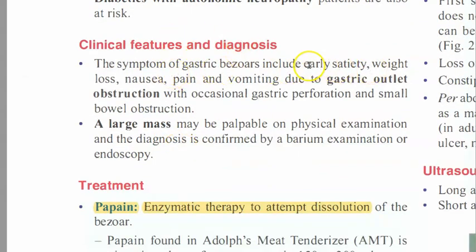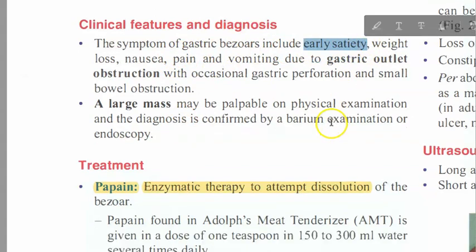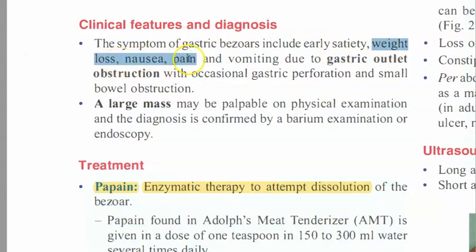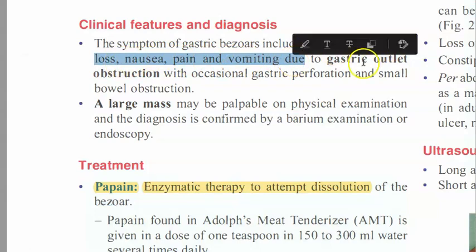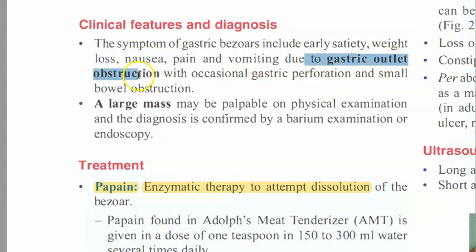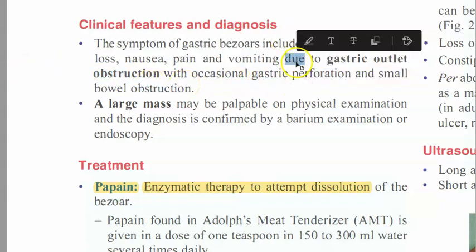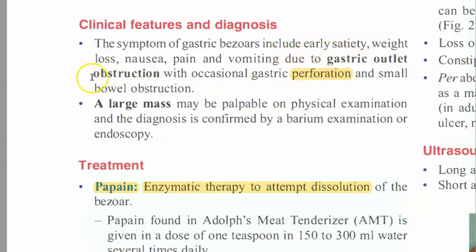They will have early satiety. So even if they eat little, they will feel full, which is actually interesting, right? Instead of doing all those gastric bypass surgeries, ask them to eat hair which will block the stomach and they will feel full. Interesting. No, we are not suggesting anything. Weight loss, nausea, pain, vomiting can be there because of gastric outlet obstruction. This can lead to gastric perforation and small bowel obstruction. This we don't like. Don't worry. So basically there is an obstruction and then there can be perforation.